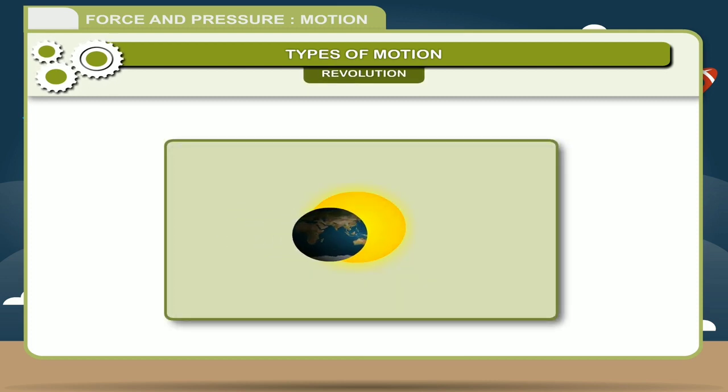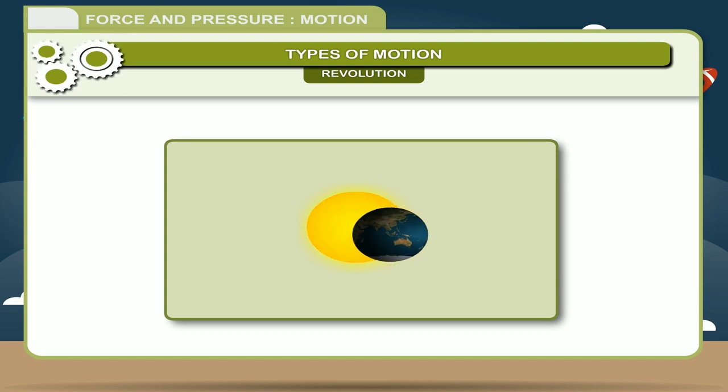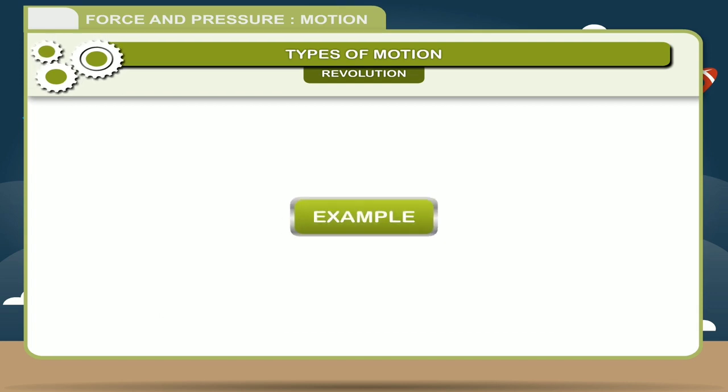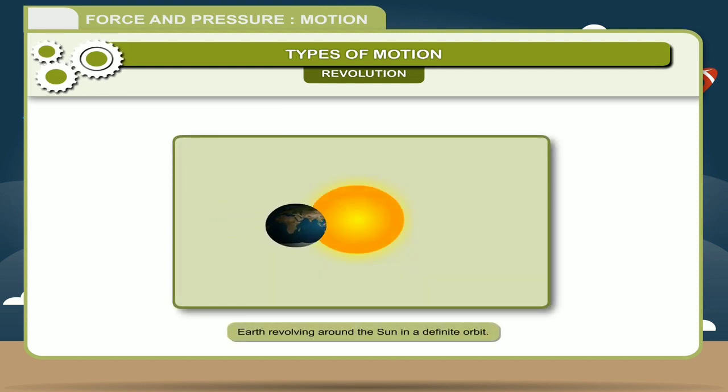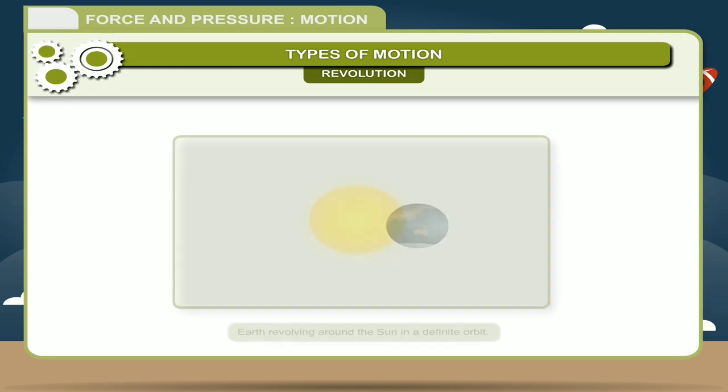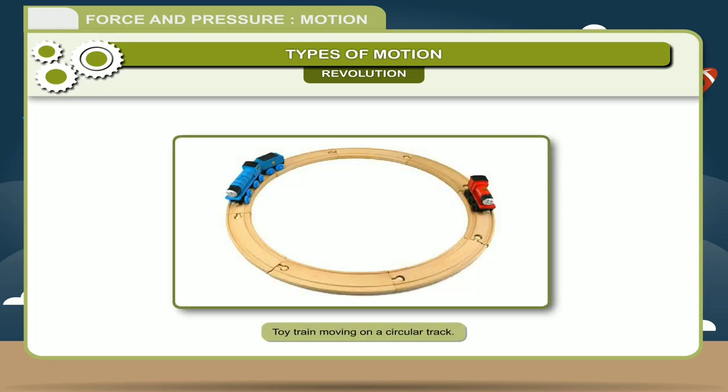When the earth is moving around the sun, it is taking revolutions. Example: the earth is revolving around the sun in a definite orbit. Second, a toy train moving on a circular track.